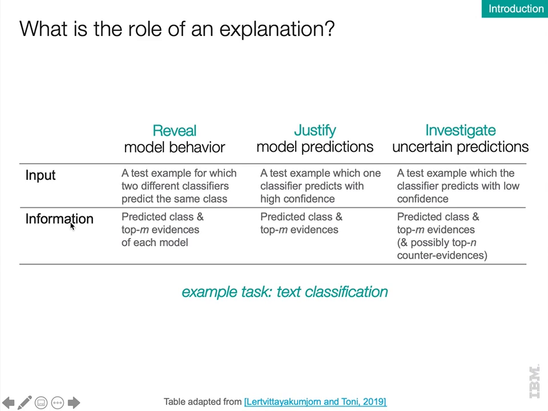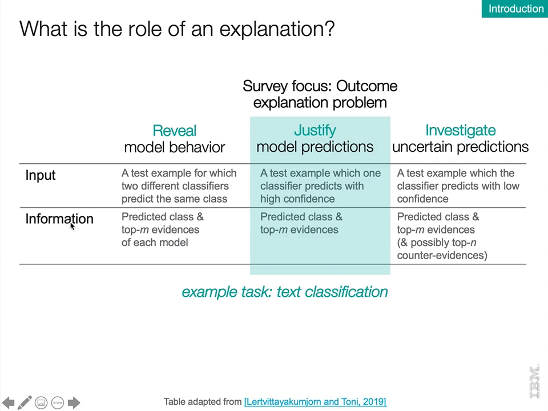Explainability is in itself a term that requires an explanation. The role of an explanation may be to reveal model behavior, for instance by comparing the predictions and evidences of two different models. It could also be to justify the prediction of a model on a specific instance, or else it could be to help humans investigate low-confidence predictions, for example, by providing evidences and counter-evidences.